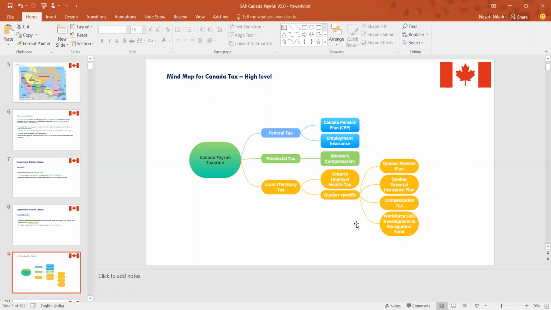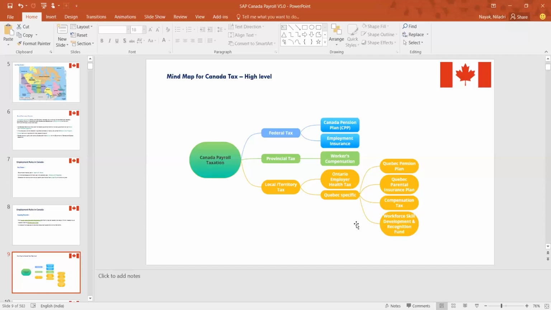I'm not entirely sure about the territory tax. For example, the Ontario employer health tax, as far as I know, comes under the provincial tax bracket as well. But if you have separately mentioned it, that's fine.